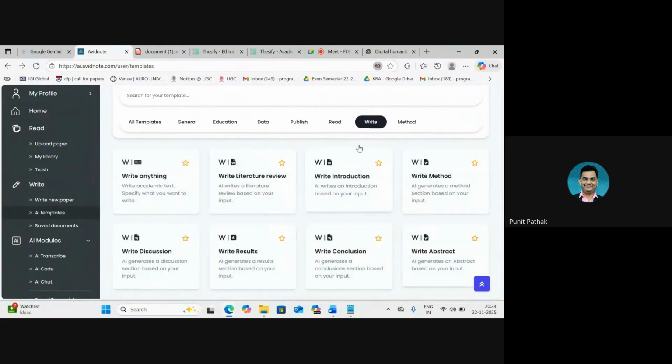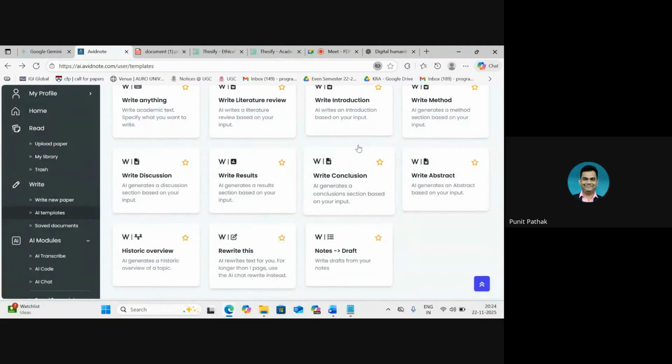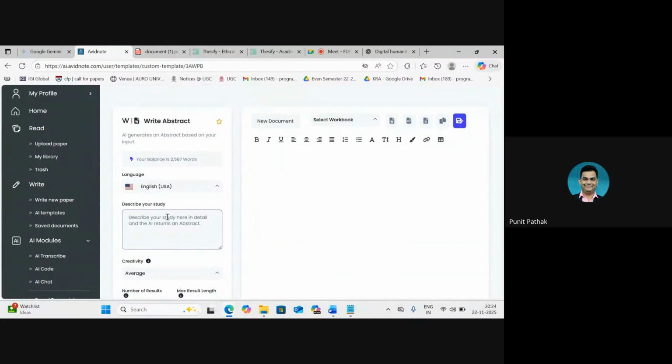Then we come to the write section. Now, write has the most number of options. We right away notice some of the most important sections that we normally would have whenever we write something, right from writing a literature review to a specific academic text to writing an abstract, a conclusion separately, a method, etc. Let's try a few of them. We'll start with abstract first. Same topic.